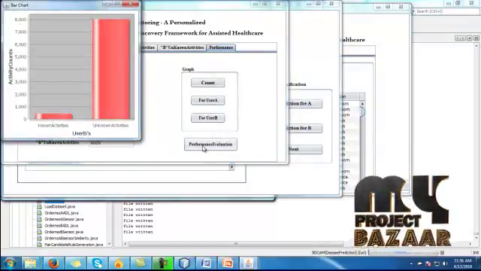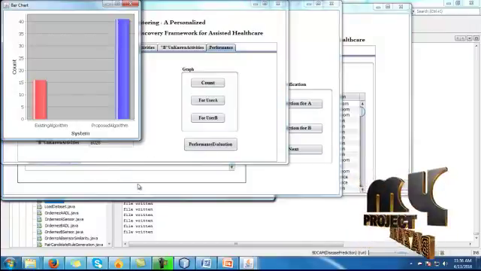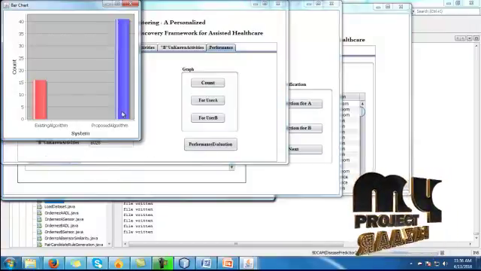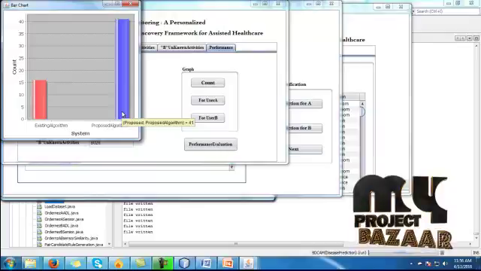Based upon this, we evaluate the performance of the existing algorithm and the proposed algorithm. This is a complete demo for our process.